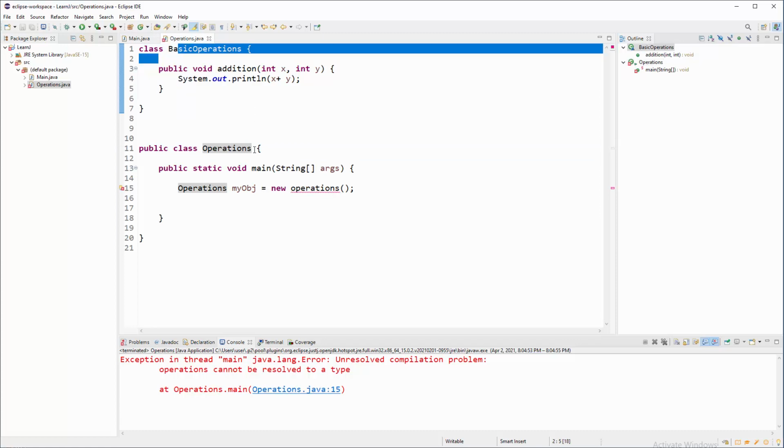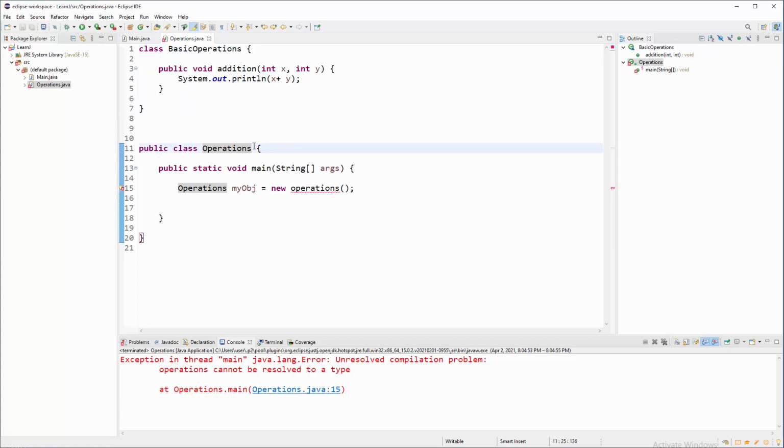So how are we going to provide that? Well, very easy. Here we are going to say extends. So this class extends on that class. So everything from here will be available in here. Extends from where? From basic operations. And now on the left side those arrows will be removed, hopefully. Right, O must be uppercase.